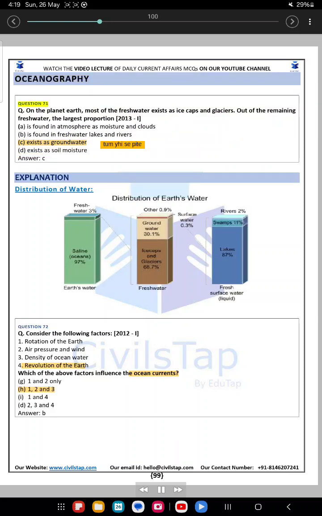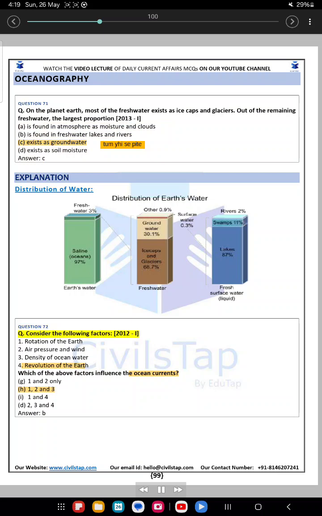Oceanography. Question 71. On the planet Earth, most of the freshwater exists as ice caps and glaciers. Out of the remaining freshwater, the largest proportion A. is found in atmosphere as moisture in clouds. B. Is found in freshwater lakes and rivers. C. Exists as groundwater. D. Exists as soil moisture. Answer C. Explanation. Distribution of water.